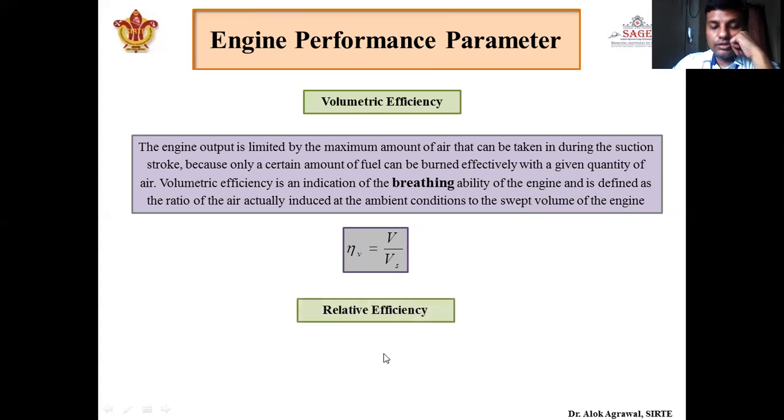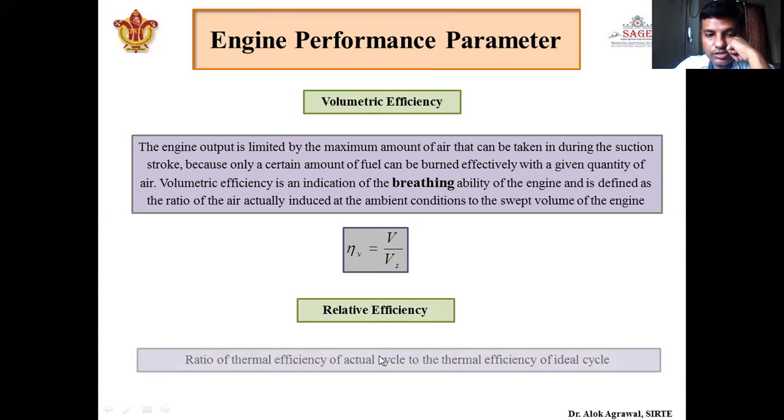Okay. The final one is relative efficiency, the last efficiency. It is the ratio of thermal efficiency of the actual cycle to the thermal efficiency of the ideal cycle. The thermal efficiency of the ideal cycle we have seen when we studied air standard cycles: the thermal efficiency of the Otto cycle is 1 minus 1 upon r to the power gamma minus 1. So that is the thermal efficiency of the ideal cycle. And what is the thermal efficiency of the actual cycle? We have seen just in the previous slide that there are two types of thermal efficiency of the actual cycle, that is brake thermal efficiency and indicated thermal efficiency. So depending upon in what respect relative efficiency is required, we will use either indicated thermal efficiency or brake thermal efficiency.